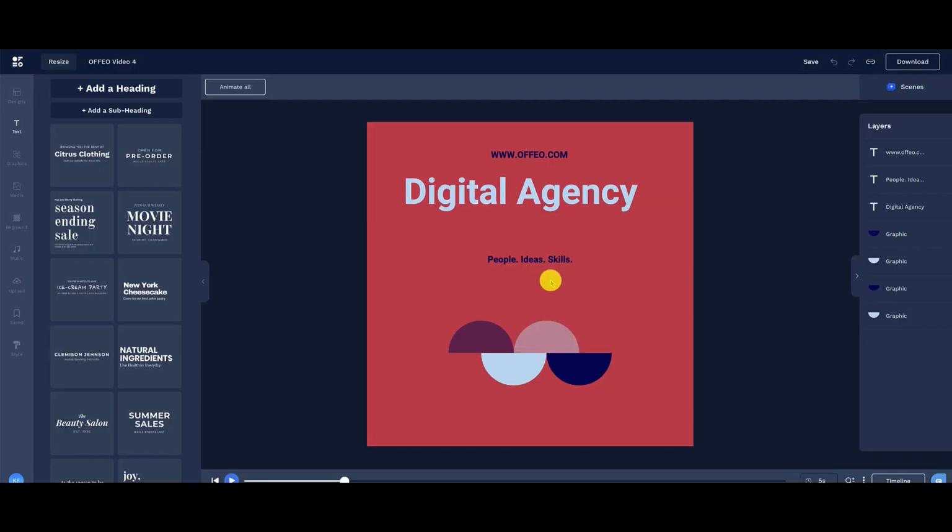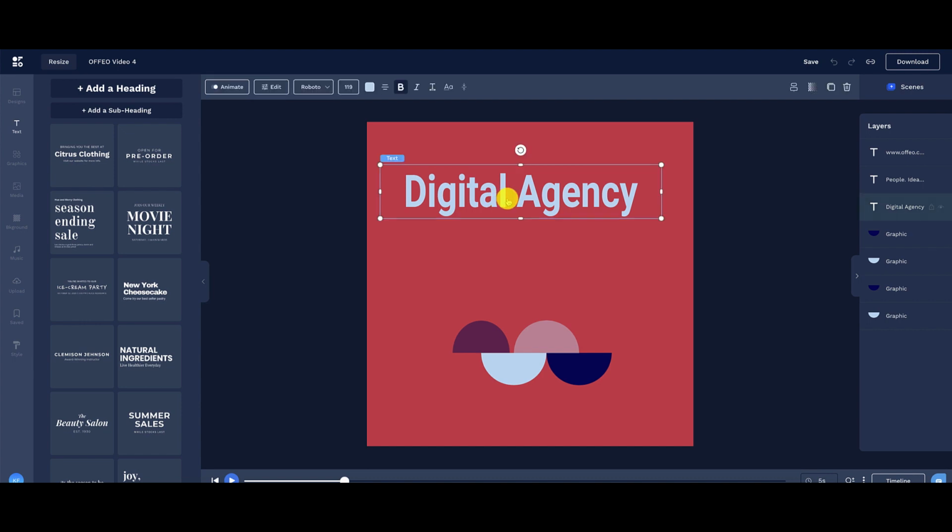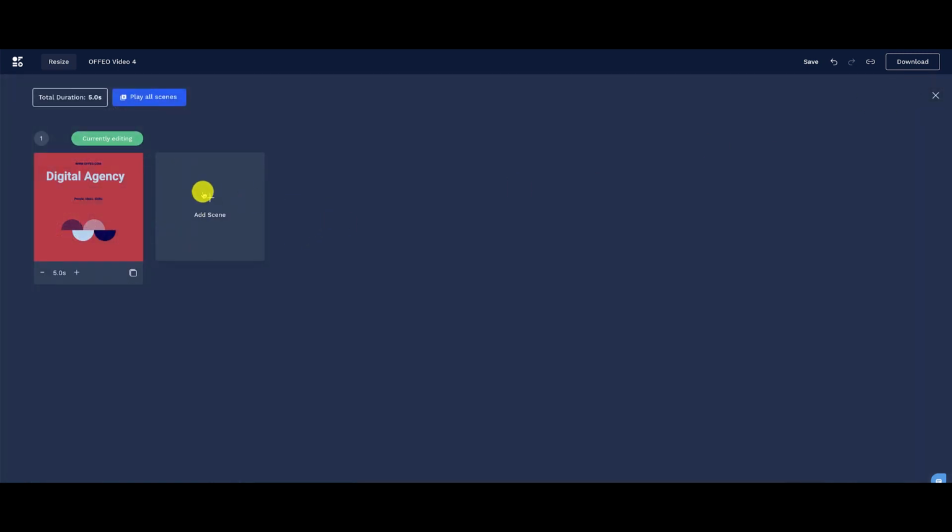We're going to override it. And again, with anything, if you want to edit anything, you can do so. You can see as I click on certain elements, you can see the graphics being highlighted, all of this stuff right here. And again, on the left side, if you want to add more things, you can do so. You want to add another scene, all you have to do is click on scenes and you can add another scene. And again, this will play and then it'll move on to the next scene.